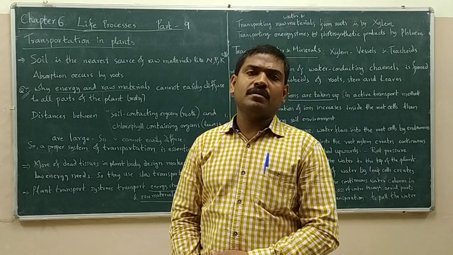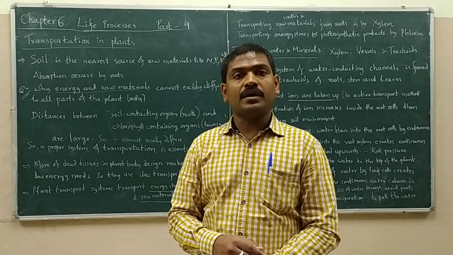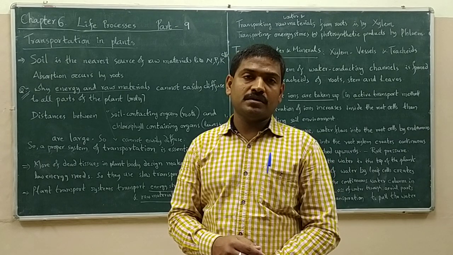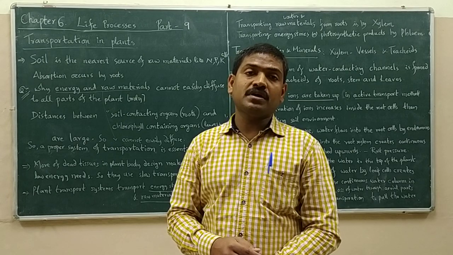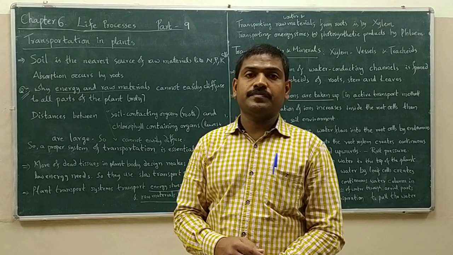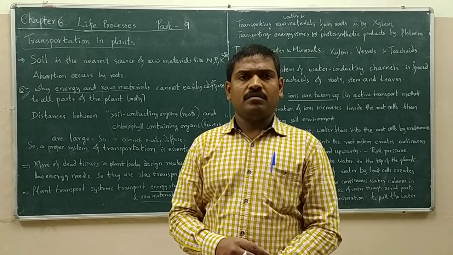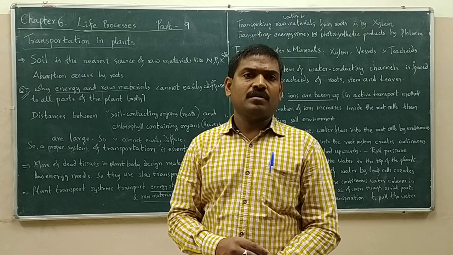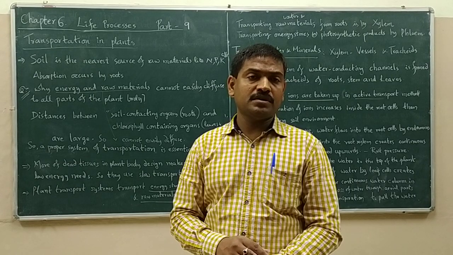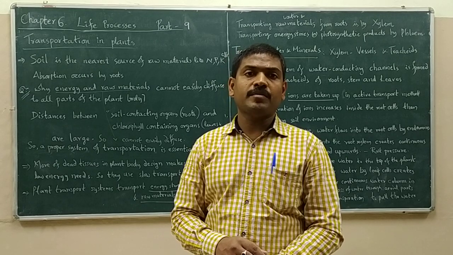Plants have lesser complexity in their structural organization than animals. In class 9, we learned that the complexity of structural organization is lesser in plants than in animals. That is the reason they have a very common mode of living among all plants, unlike in animals, where different modes of living are there. In plants, there is a common mode of living.